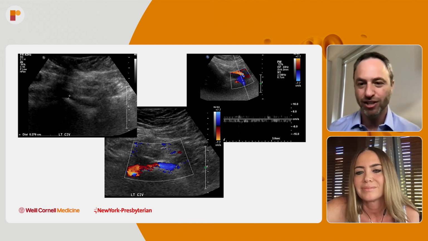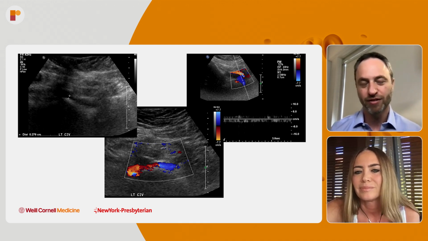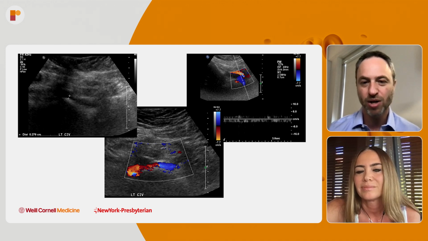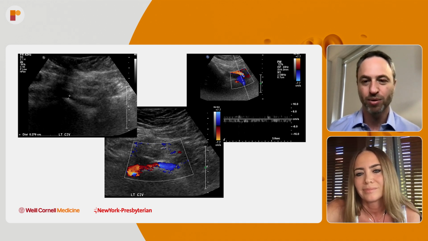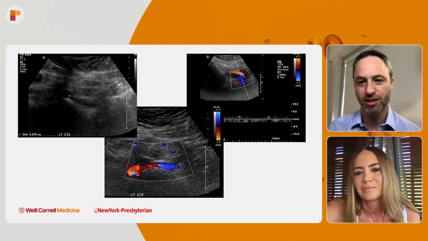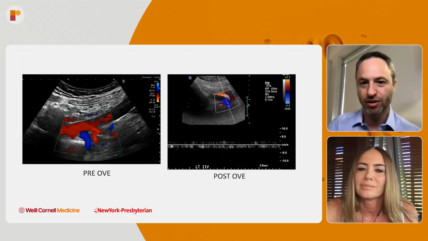However, if that changes over time, I don't know if it's just evolution of the disease process and her pelvic venous reservoir is now pulling from somewhere else. Just like people get recurrent varicosities from other sources in the lower extremity, they can get recurrent varicosities in the pelvis as well. And here's a comparison pre and post ovarian vein embolization of the flow being antegrade versus retrograde.